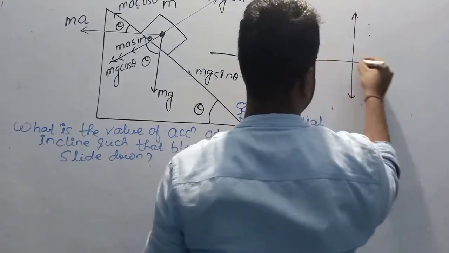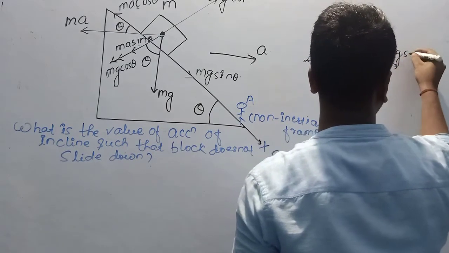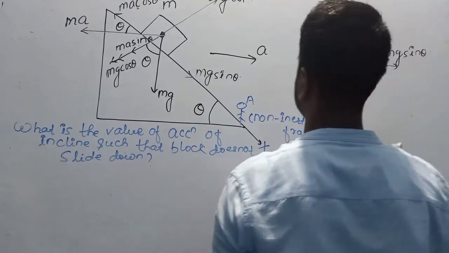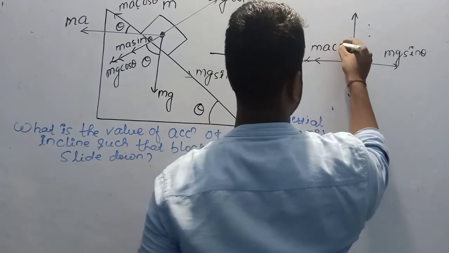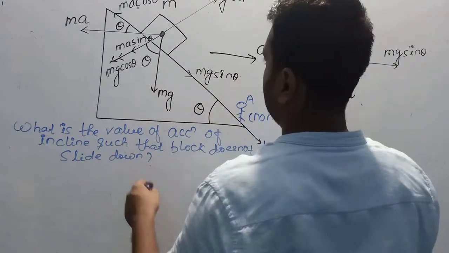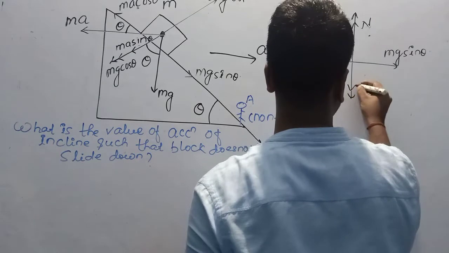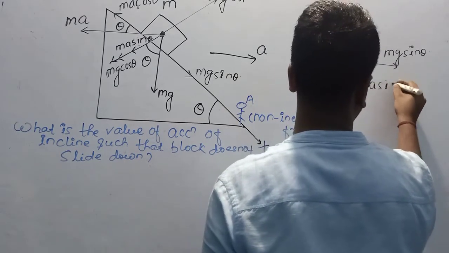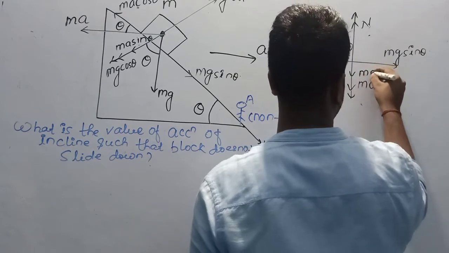If you wish, you can write mg sin theta in this direction, ma cos theta in this direction. Normal in the upward direction, and in the downward direction ma sin theta and mg cos theta.